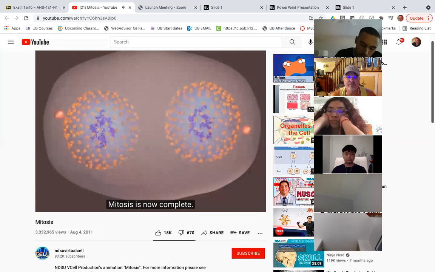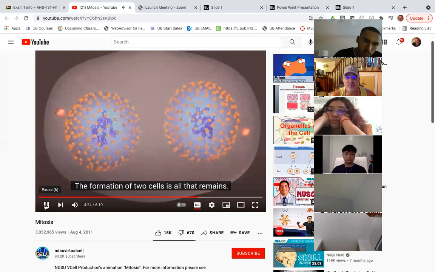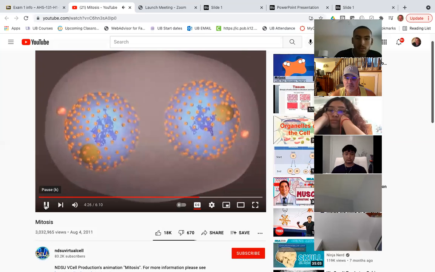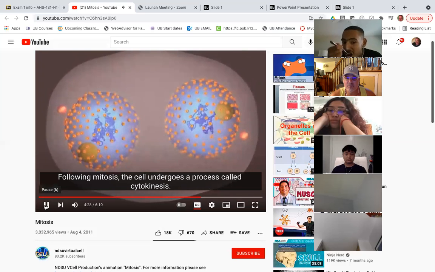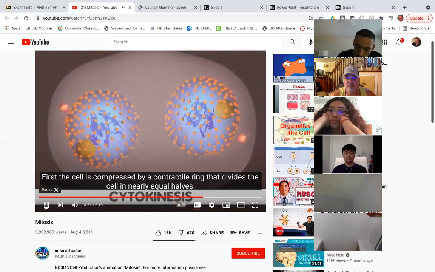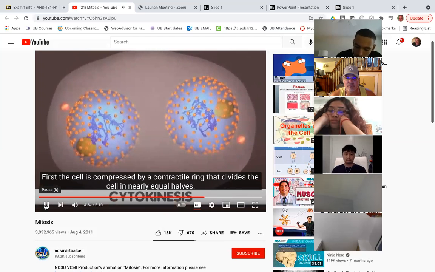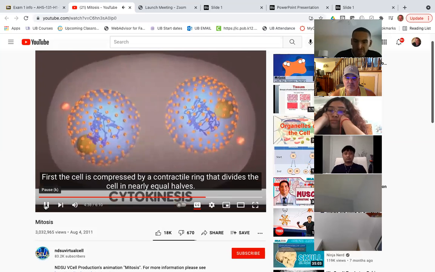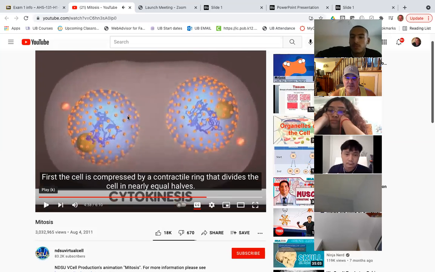Mitosis is now complete. The formation of two cells is all that remains. Following mitosis, the cell undergoes a process called cytokinesis. First, the cell is compressed by a contractile ring that divides the cell in nearly equal halves. See, watch how it starts to go like this, then it folds in this invagination, and then it pulls apart, okay?